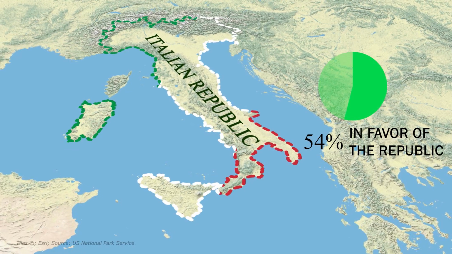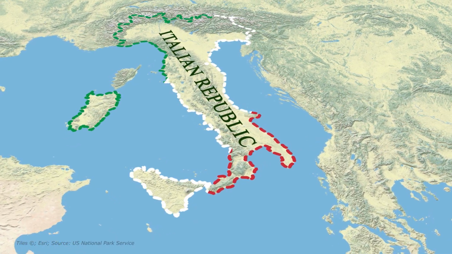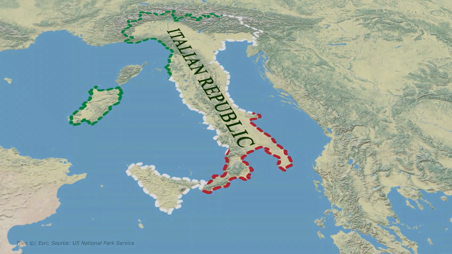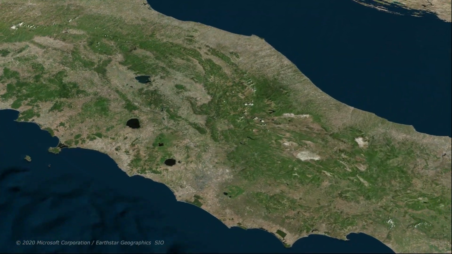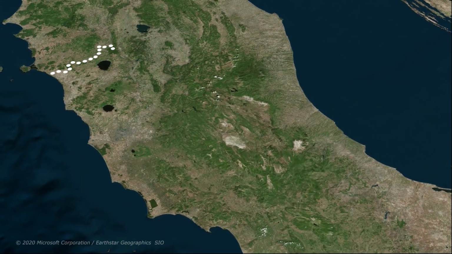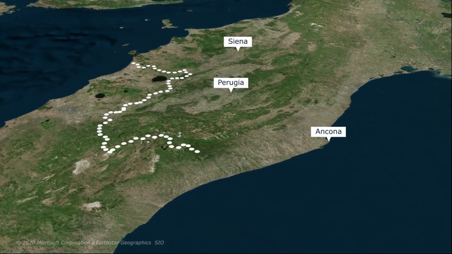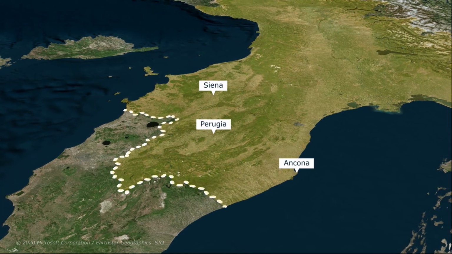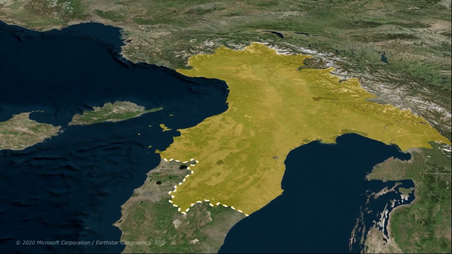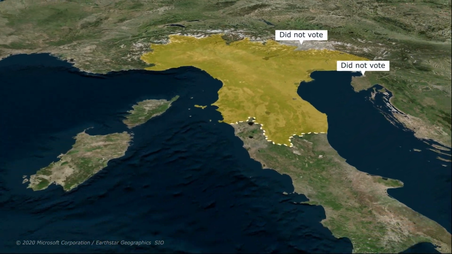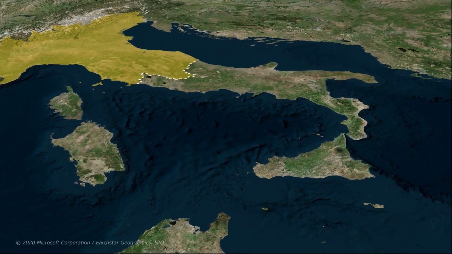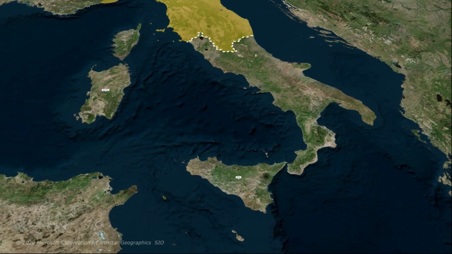That is already a close margin, but it becomes geographically very interesting once we map it by area. If you draw a line along the southern borders of the Siena, Perugia, and Ancona districts, every single district north of this line voted for the Republic, and every single district south of this line, including the islands of Sardinia and Sicily, voted for the monarchy.